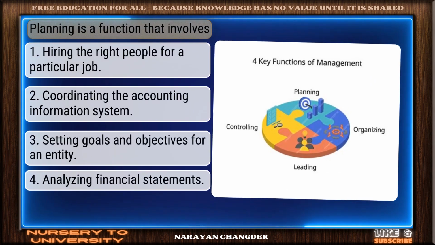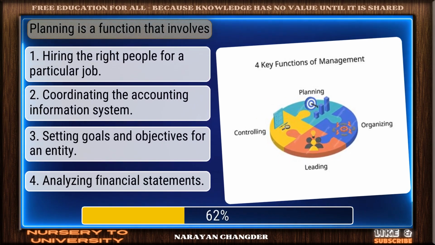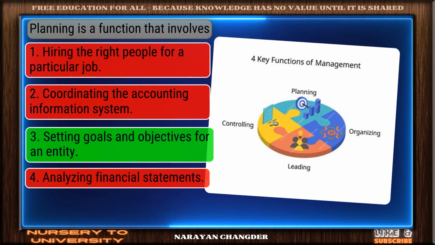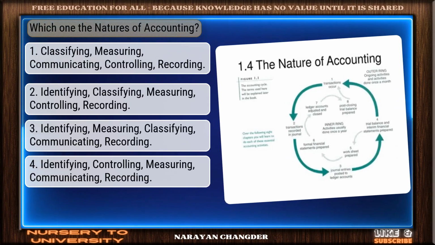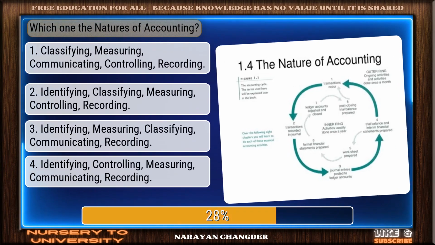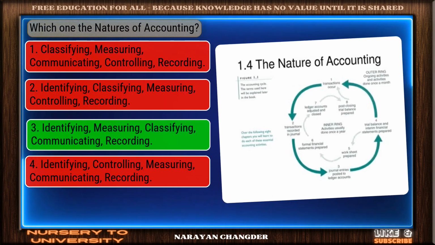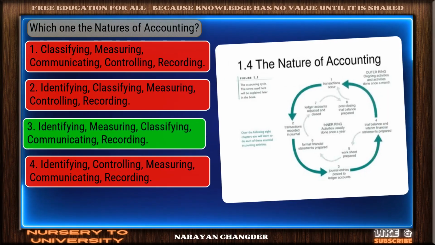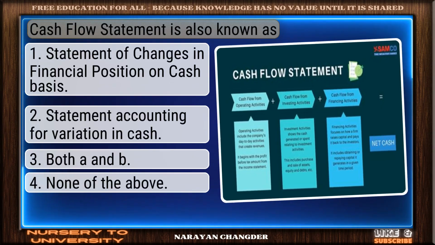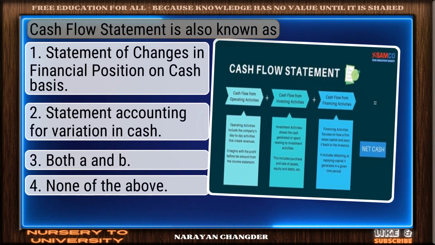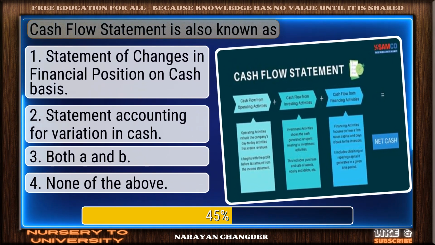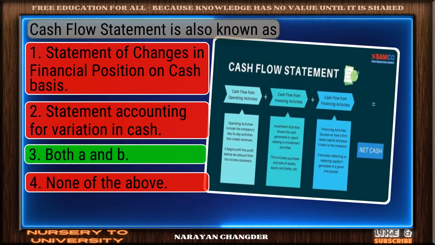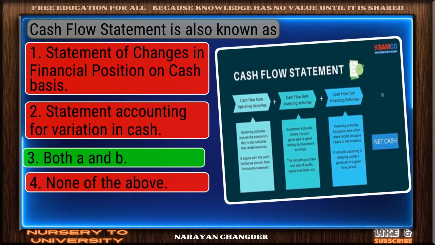Planning is a function that involves... right again. Setting goals and objectives for an entity is a valid answer. Which one is the nature of accounting? Nice work. You chose identifying, measuring, classifying, communicating, recording, and it is correct. Cash flow statement is also known as... correct response. Both A and B is the most accurate answer.